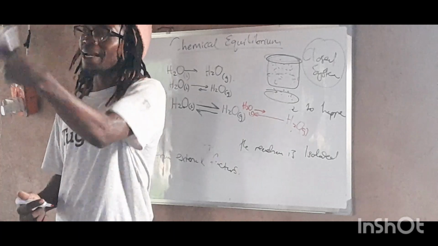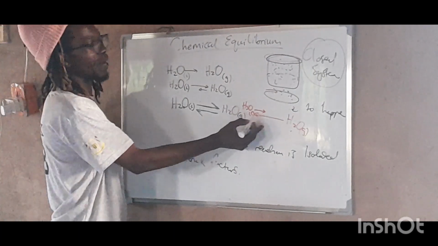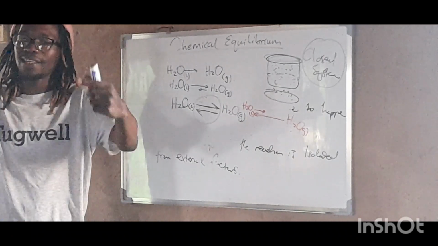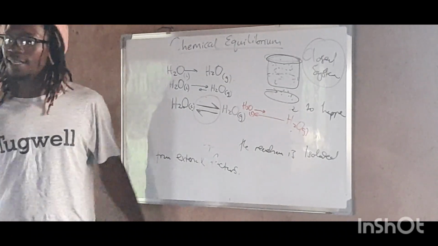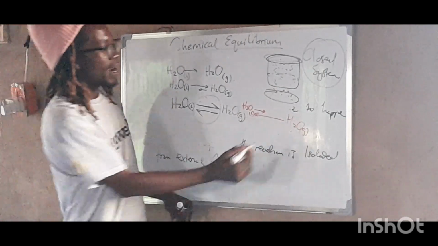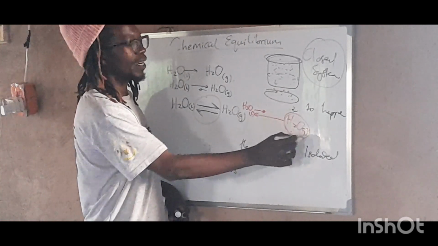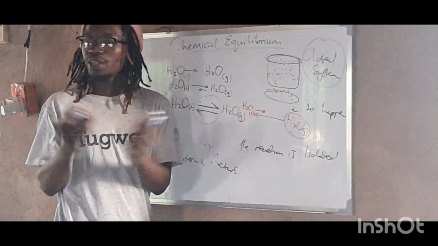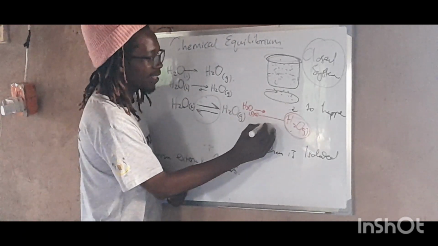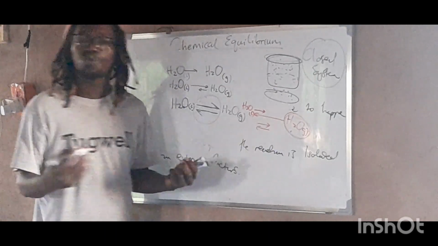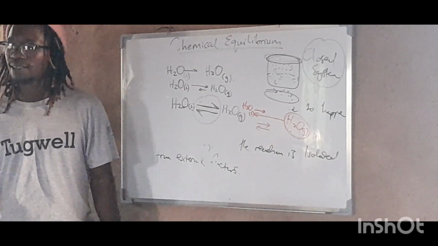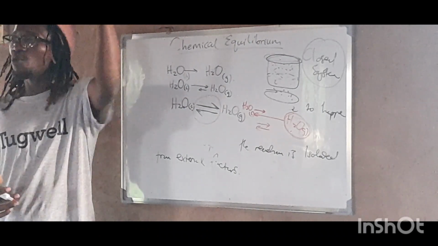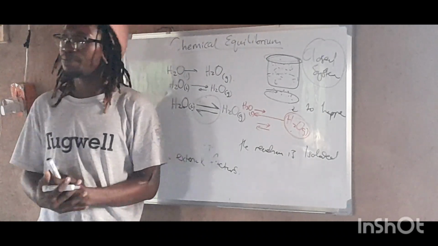So by decreasing the temperature, the system will work in such a way as to what? To bring back the what? The equilibrium. Because the equilibrium is not this. The equilibrium is this, when the forward and the reverse direction are happening simultaneously at the same rate. So once this water, that is gas, is condensed enough, it will bring back the what? The equilibrium, and again the forward direction and the reverse direction will continue to happen at the same rate. So it means that more amount of the what? Of the gas will condense and form the what?